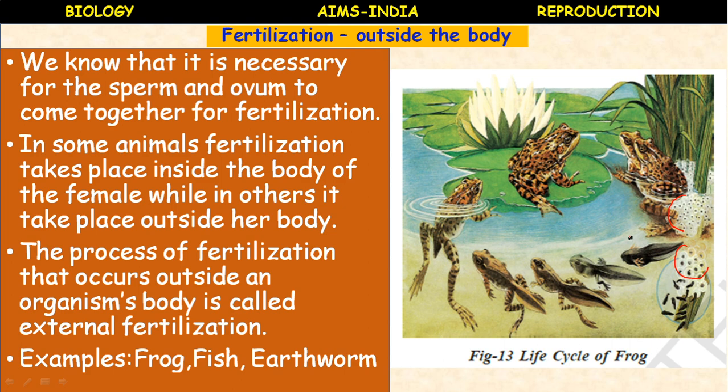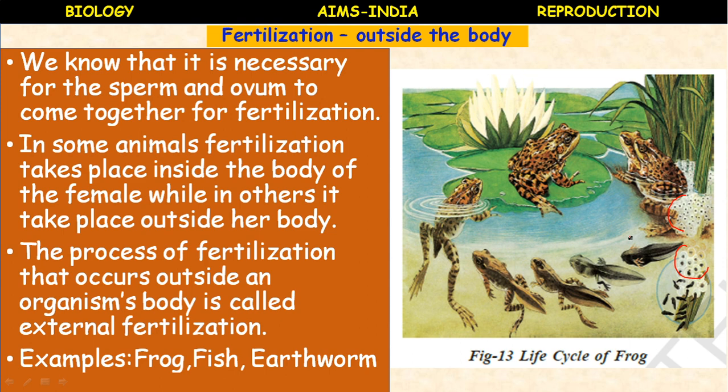So do you know, visit some ponds or slow flowing streams during the spring or rainy season, and look out for clusters of frog eggs floating in water. Write down the color and size of the eggs in your notes. And why do fish and frogs lay eggs in hundreds, whereas a hen lays only one egg at a time?